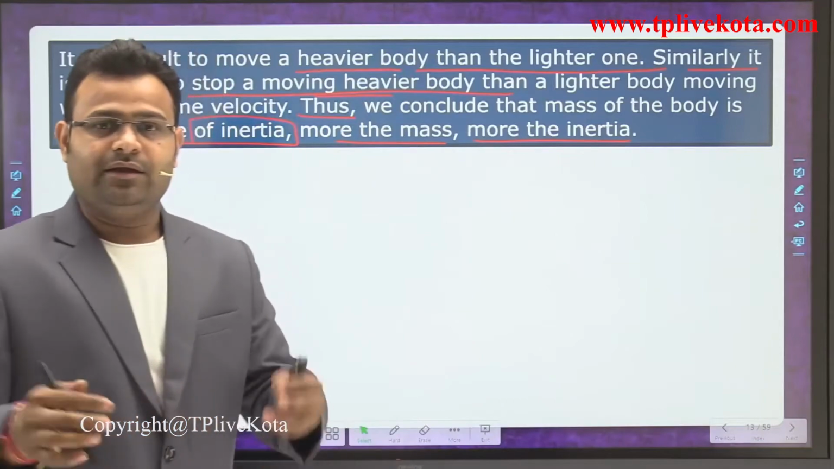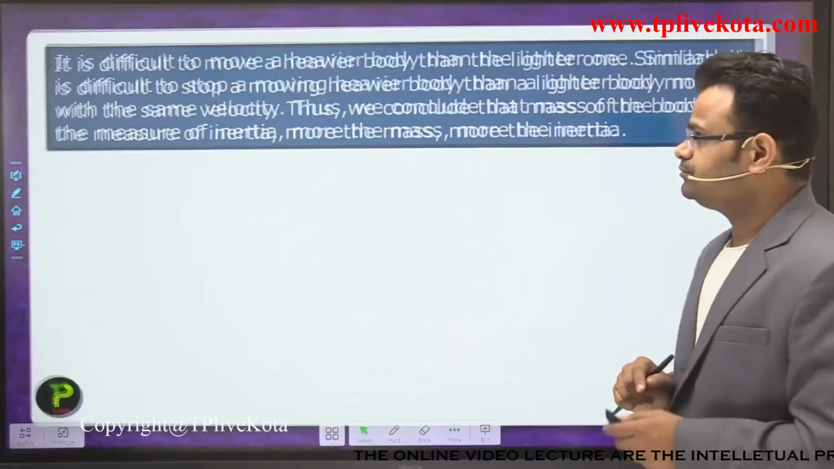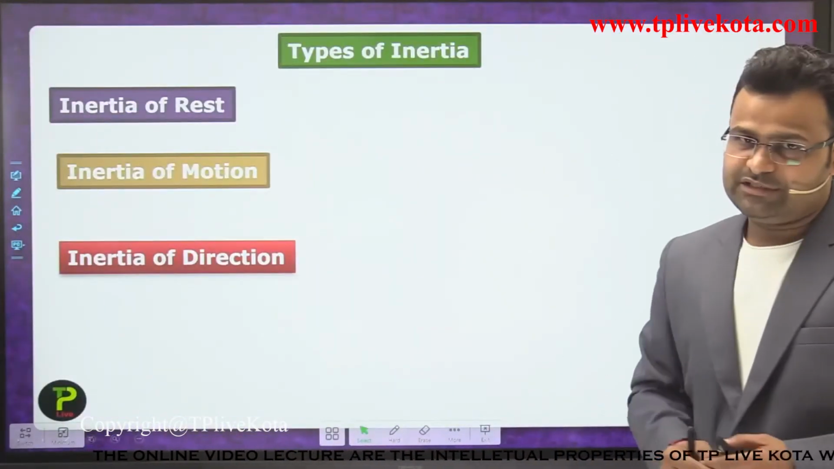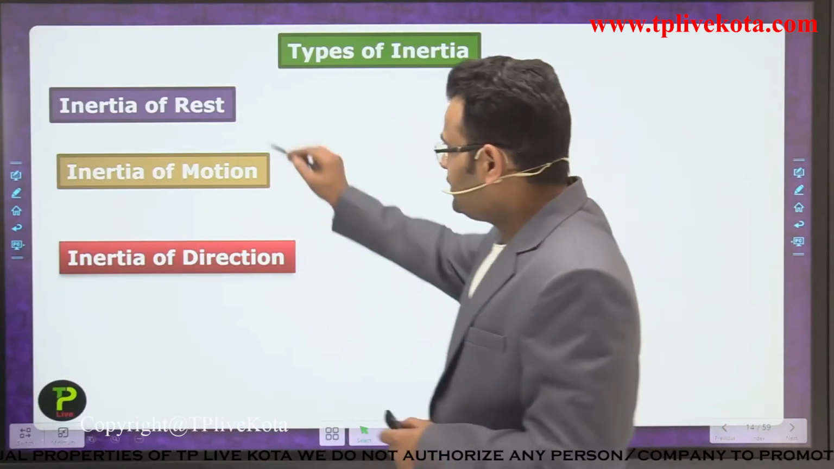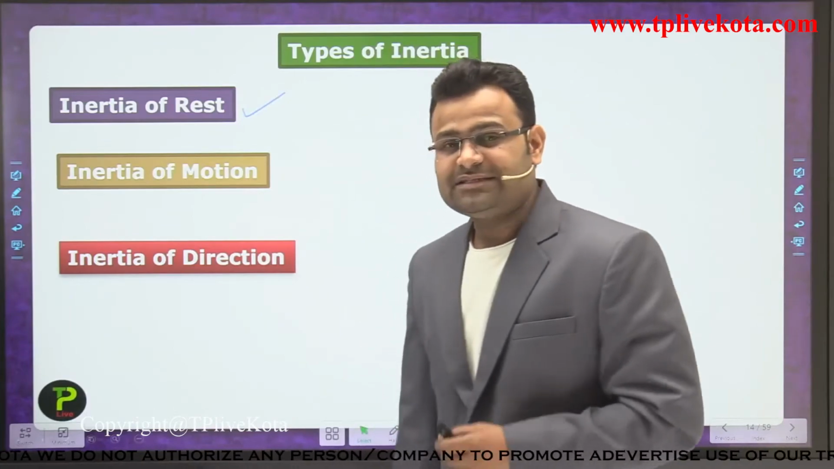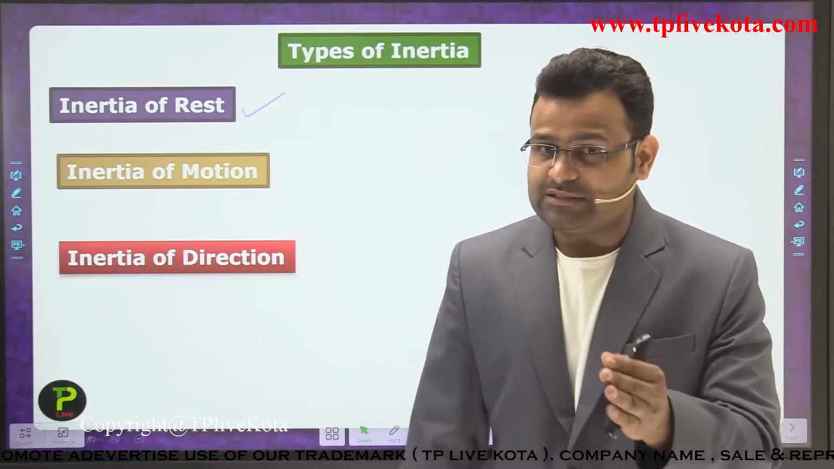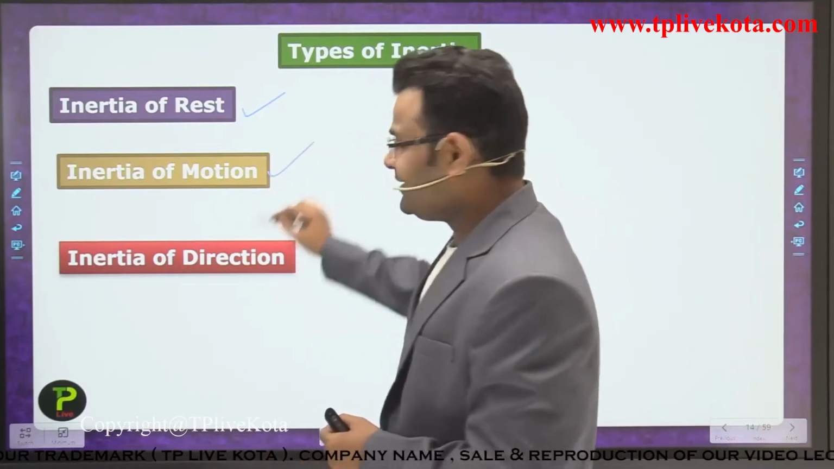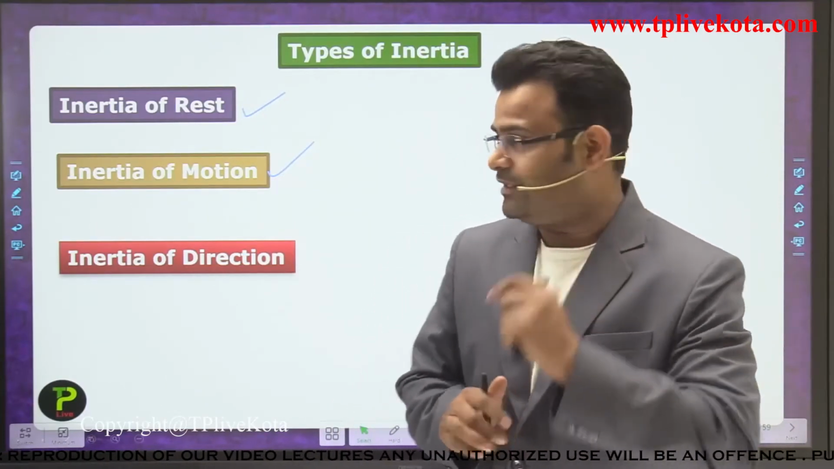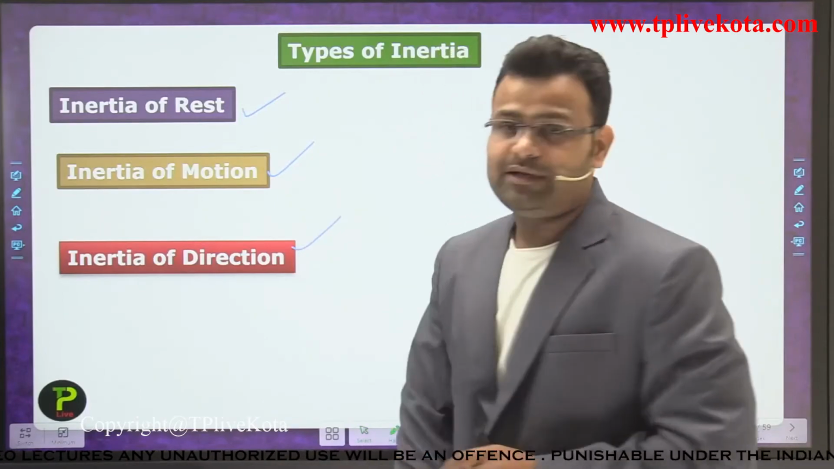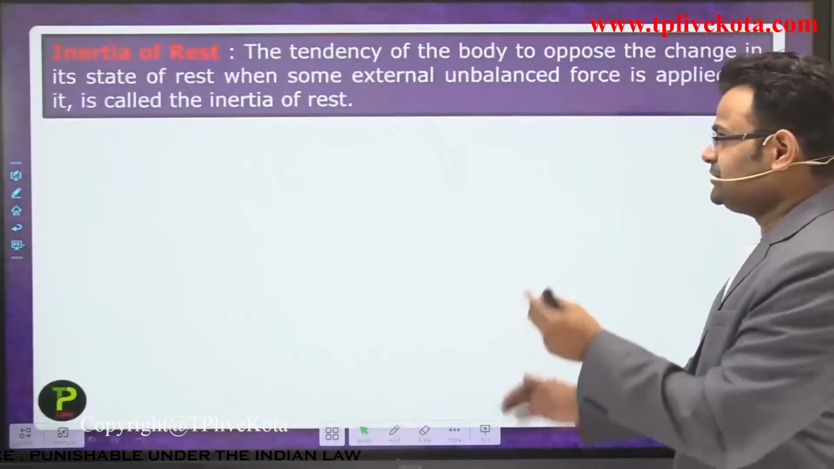A body having a large mass has large inertia. Now, types of inertia. There are three types of inertia. First is inertia of rest, in which the body doesn't want to change its state of rest. Second is inertia of motion, in which the body doesn't want to change its motion. And the third one is inertia of direction. One by one we will discuss all the inertia.